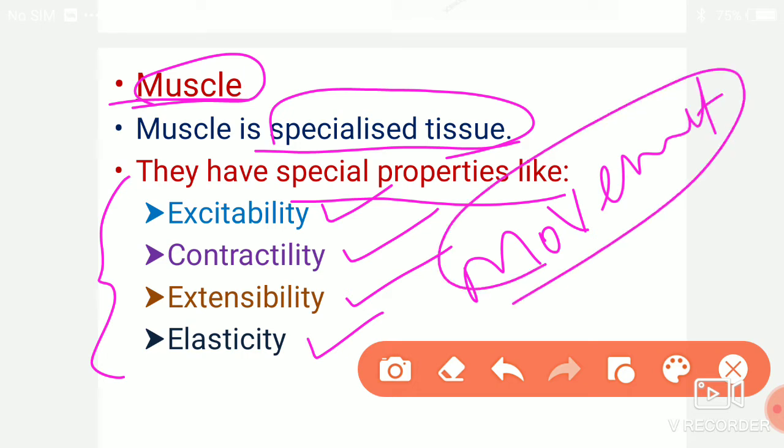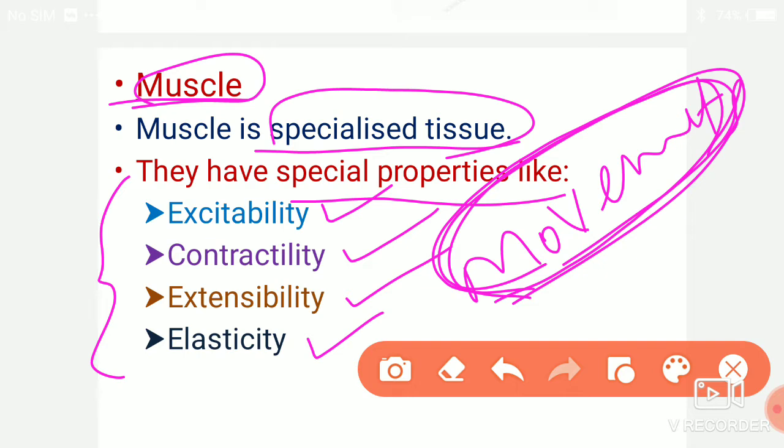Body movements can be shown like that. Gymnastic, you have seen that gymnastic way. You have seen that circus. In the gymnastic and circus, the body shows different types of movements in various angles.